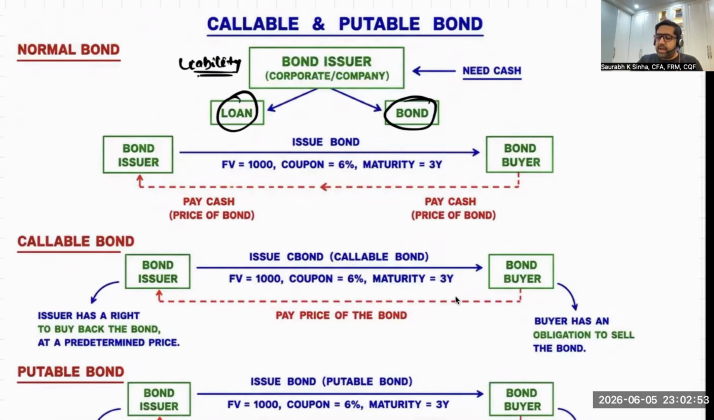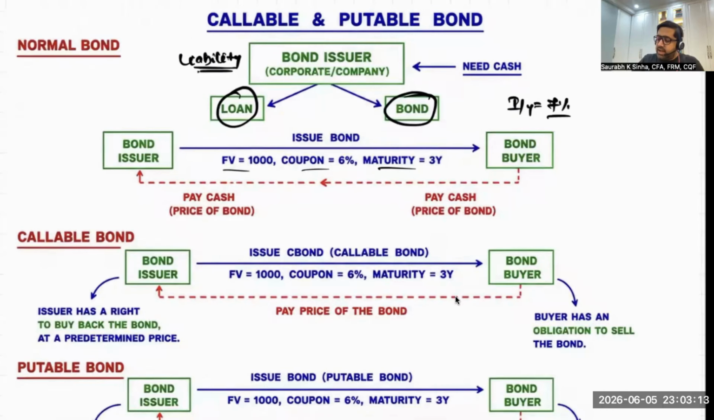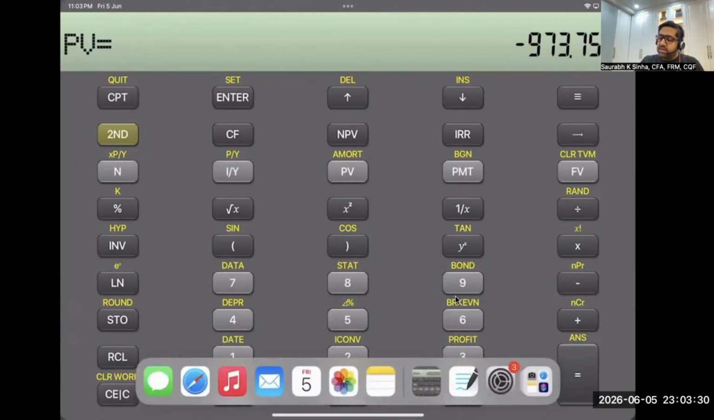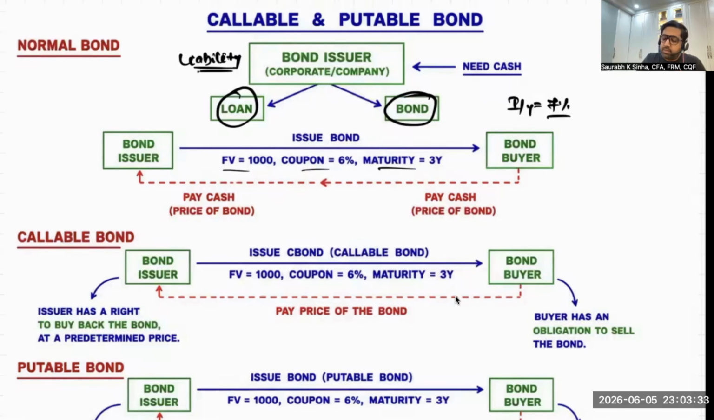The price of the bond would be calculated based on the characteristics of the bond: face value 1000, coupon 6%, maturity 3 years. Say the interest rate in the market is 7%. If the interest rate in the market is 7%, definitely this bond will be trading at a discount. Let's calculate the price of the bond. Second clear work, second clear TVM. 1000 FV, PMT is 60, 7 is I/Y, 3 is N, compute PV: 973.75. This is the price of the bond.